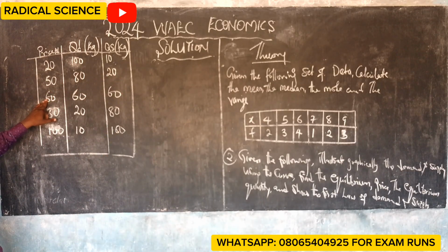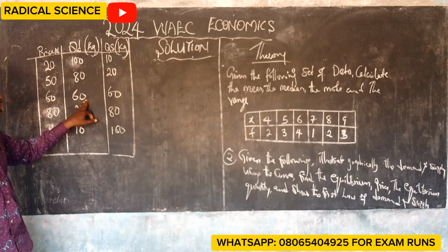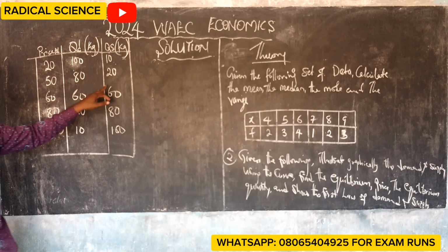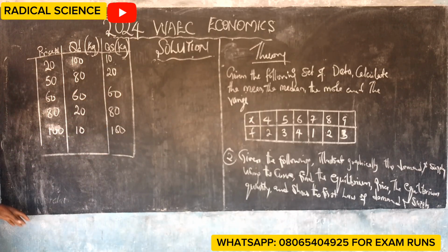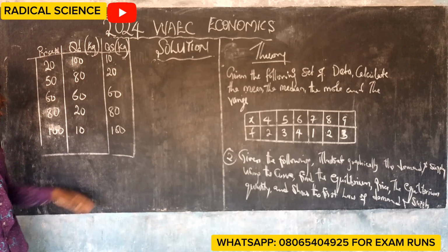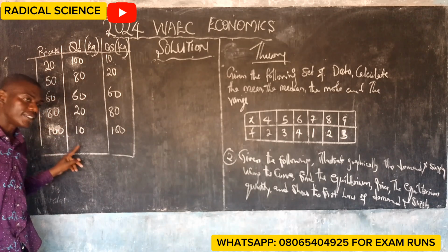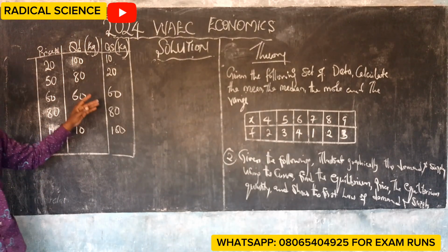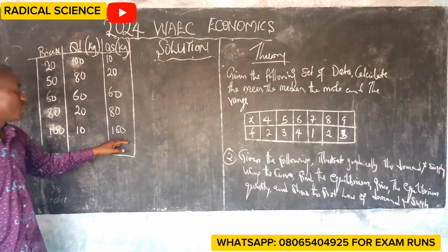At 60 naira, 60 kg was demanded and 60 kg was supplied. At 80 naira, 20 kg was demanded and 80 was supplied. And at 100 naira, 10 kg was demanded and 100 kg was supplied.